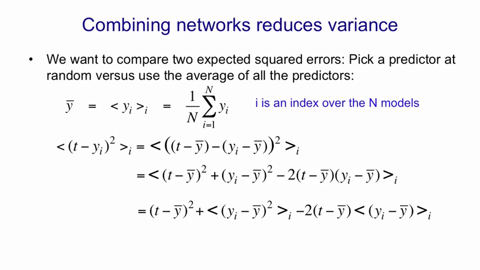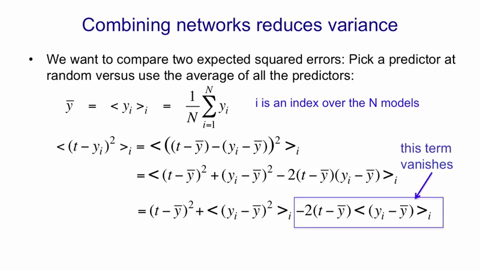And that's the squared error you'd get if you compared the average of the models with the target. And our aim is to show the thing on the left-hand side is bigger than that, i.e. by using that average, we've reduced the expected squared error. So the extra term we have on the right-hand side is the expectation of (yi minus y bar) squared, and that's just the variance of the yi. It's the expected squared difference between yi and y bar. And then the last term disappears.